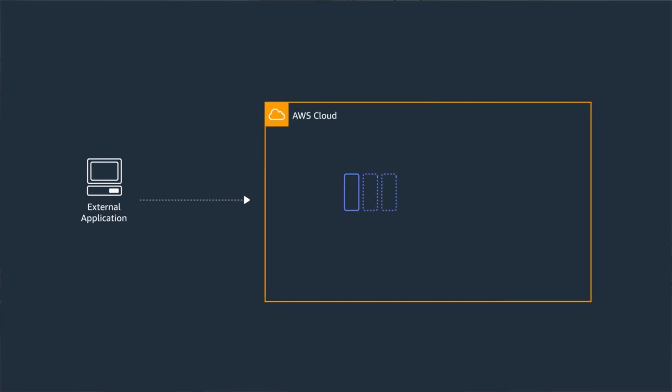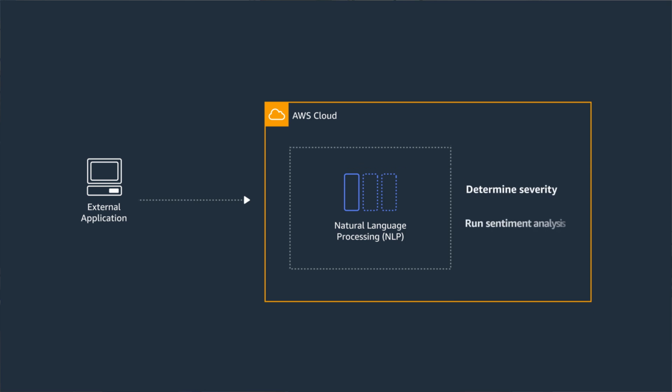Let's say, for example, you have an external application that sends support tickets to your serverless AWS environment. You may want to perform some sort of natural language processing on the ticket to determine its severity and run sentiment analysis. What is the right pattern to build an event-based system that integrates directly with third-party SaaS partners?